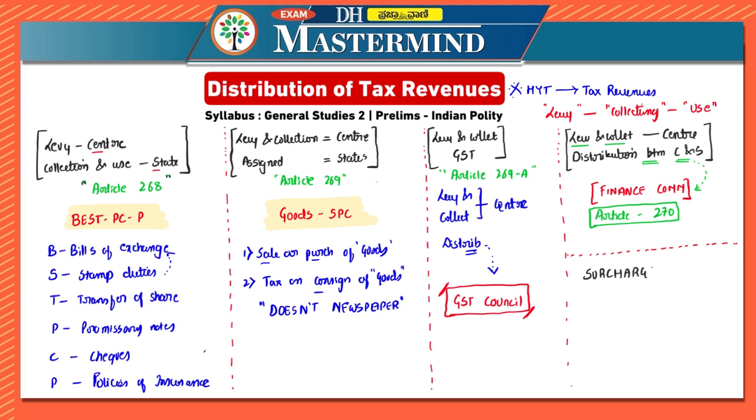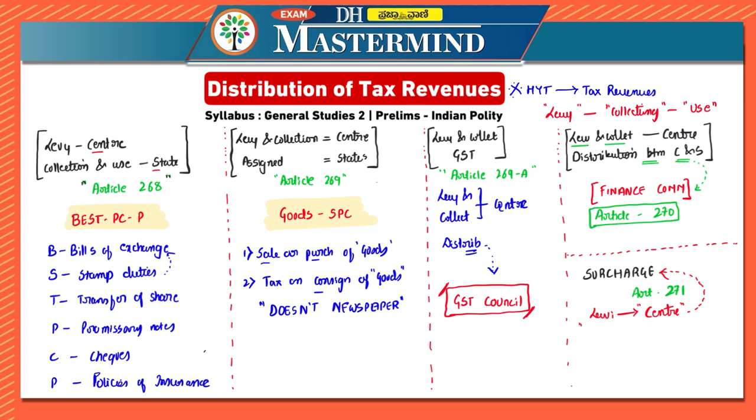It is related to surcharge. Now there are surcharges on certain taxes and duties. This constitutes Article 271. Very very important point is that this is levied and collected also. Everything is with center only in this. Everything goes to center only. So anything related to surcharge you can mark it as center.